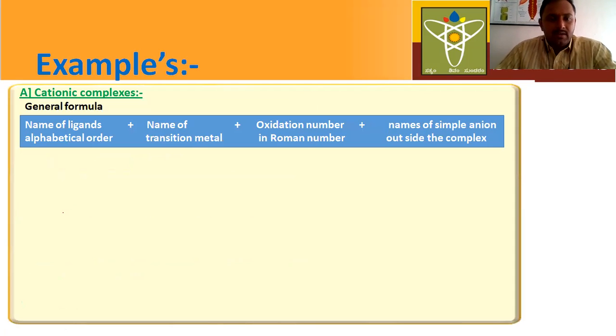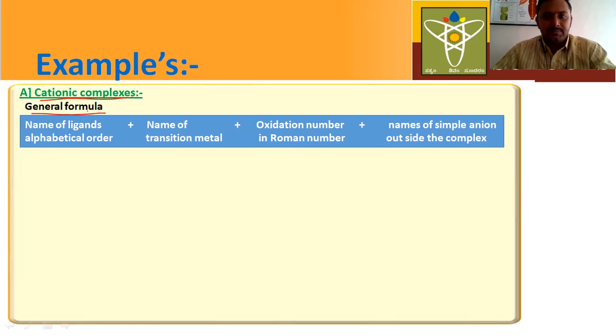Now let us learn how to write the names for cationic coordination complexes. First, let us learn how to write IUPAC names for cationic complexes. For cationic complexes, there is a special formula, a specific formula. By using this specific formula, you can easily write IUPAC names for cationic complexes. Now let us see what the specific formula is.